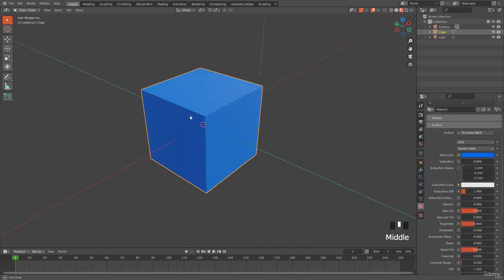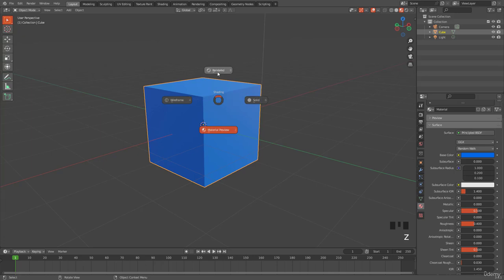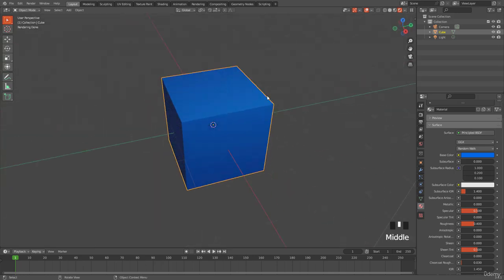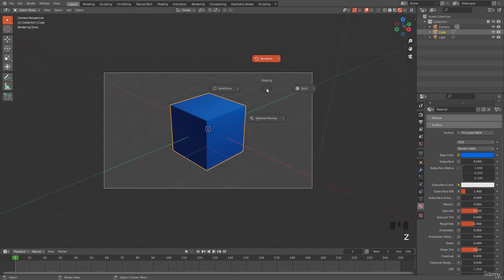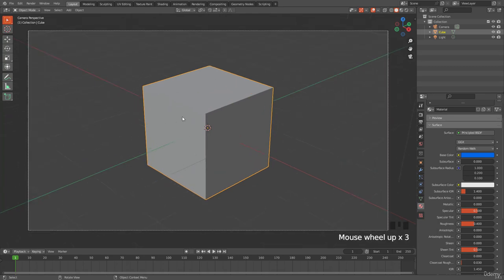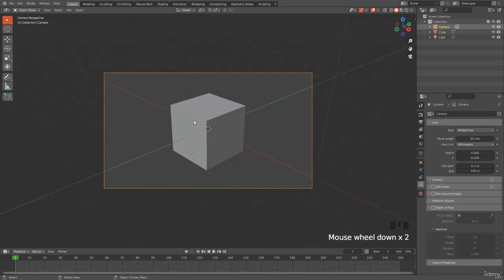So this is it, and you can see the material in the render preview, and it looks a bit more realistic right here. So when we talk about materials, we really need to talk about textures, and textures will be the next lesson.